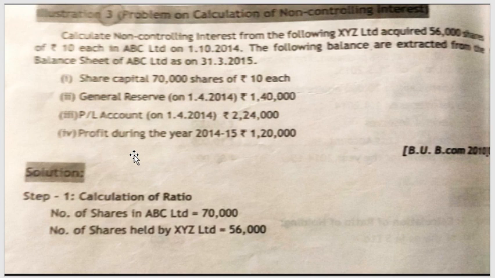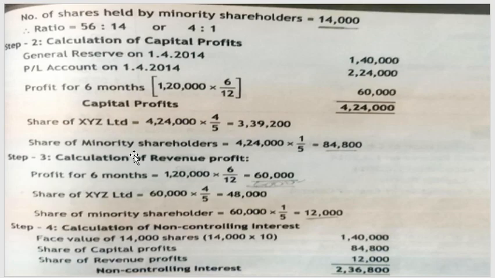And here, as they asked to calculate non-controlling interest, the non-controlling interest format requires both capital profit and revenue profit calculation, because they are to be added with the face value of shares of minority shareholders. That is why we have done the revenue profit calculation. So thank you everyone. The other problems will be discussed in the next video.